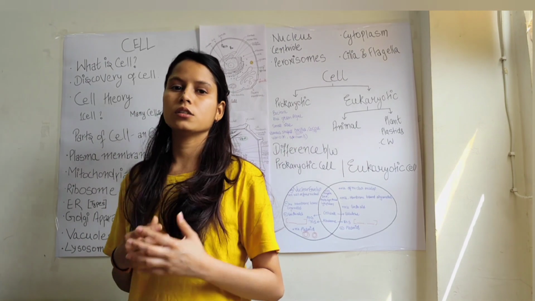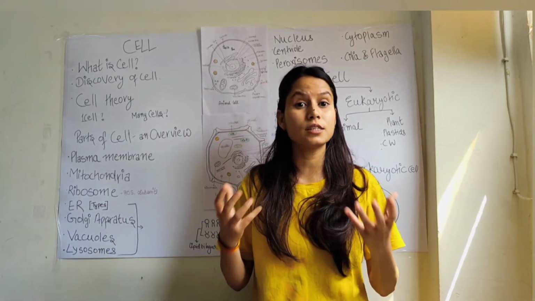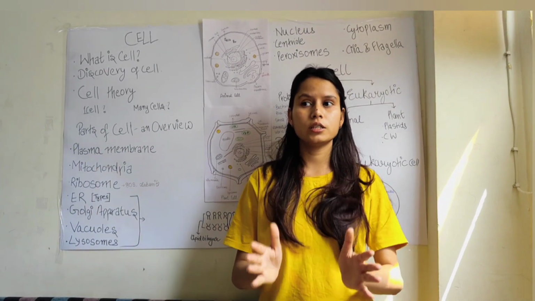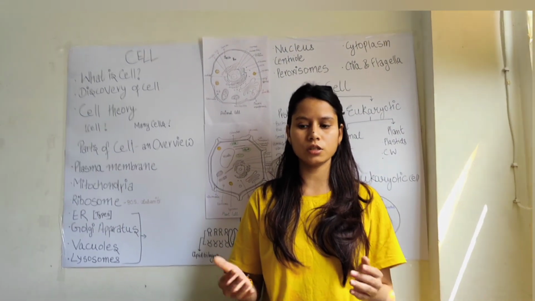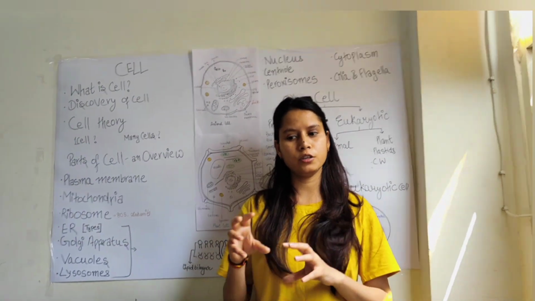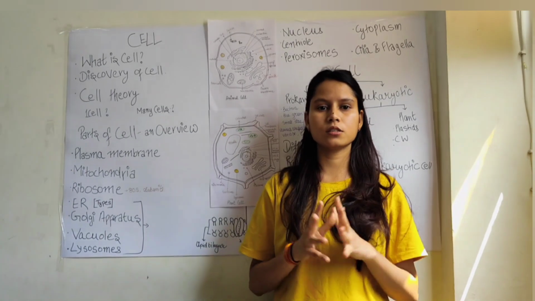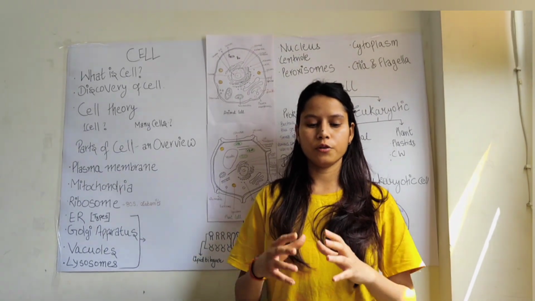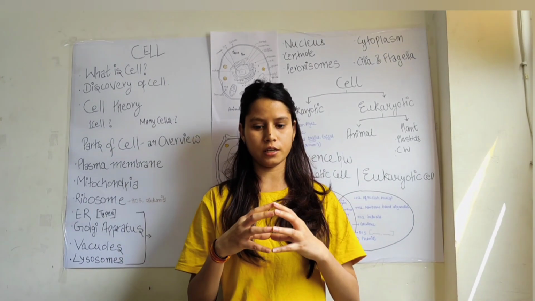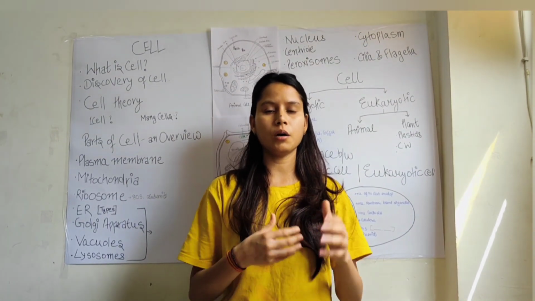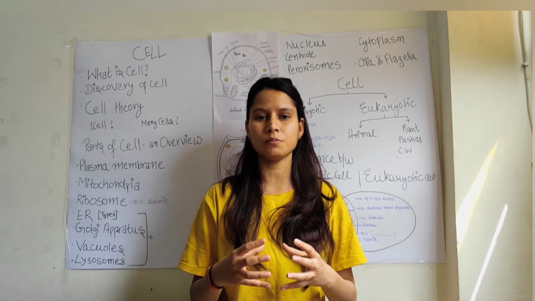Now let's discuss the components. What are the components? What is inside the cell? The cell contains different compartmentalizations inside it, in which different functions are carried out. Okay. So let's discuss these compartments. First discuss the outer covering of the cell, in which material the cell is enclosed. So it is the plasma membrane.